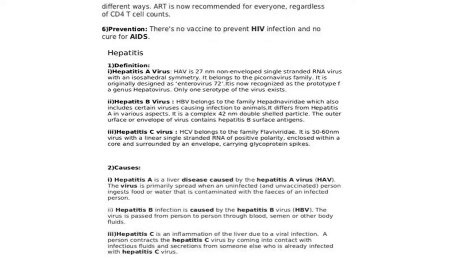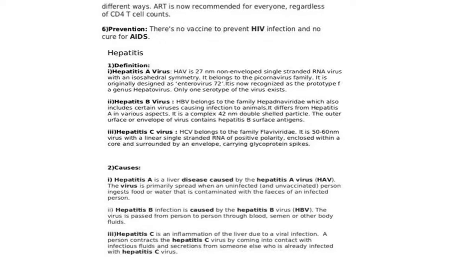Next we have the disease hepatitis. Hepatitis is an infection of the liver, inflammation of the liver, which results in damage to the liver.